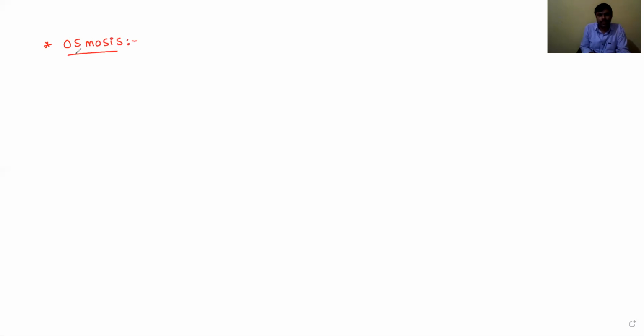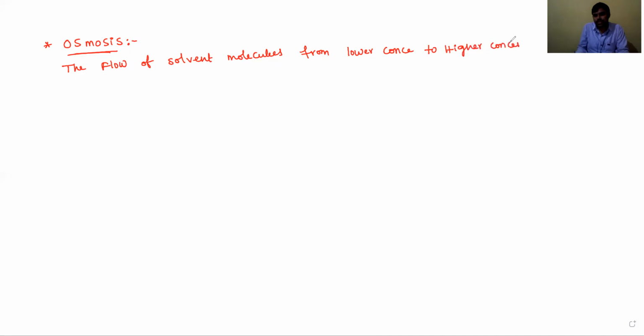Osmosis is nothing but the flow of solvent molecules from lower concentration to higher concentration through a semi-permeable membrane, through SPM, is known as osmosis.